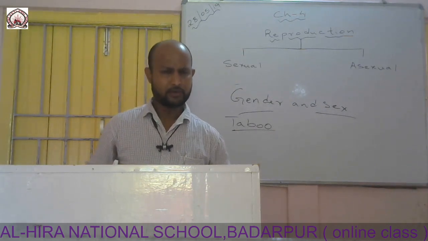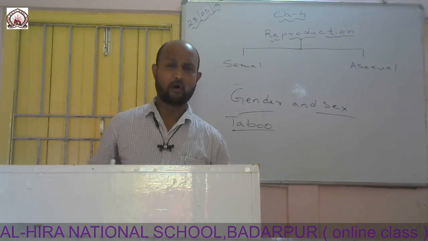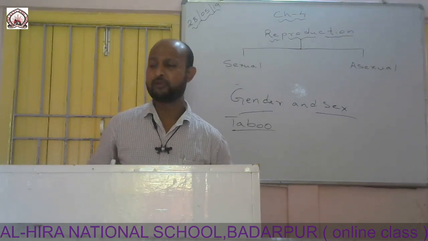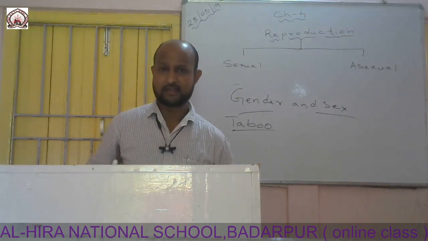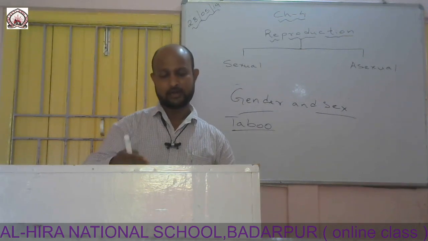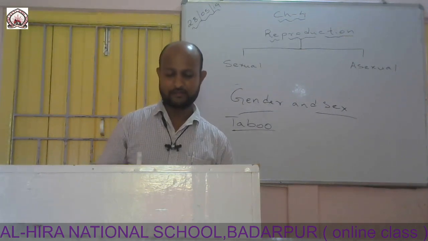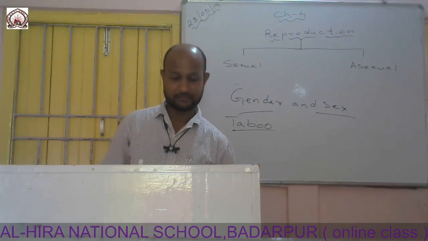Because we know that when the parents come to know that the baby to be born is a female, they often try to kill the baby. So it is also called foeticide. When they come to know that the baby to be born is female, they try to kill the foetus. This is called foeticide.